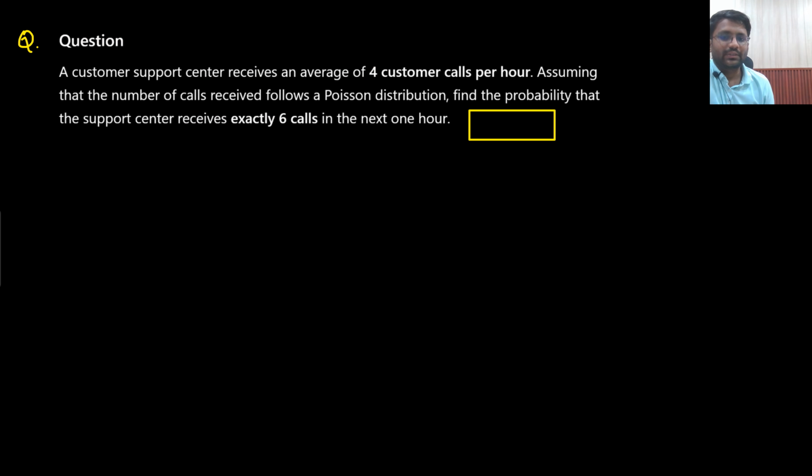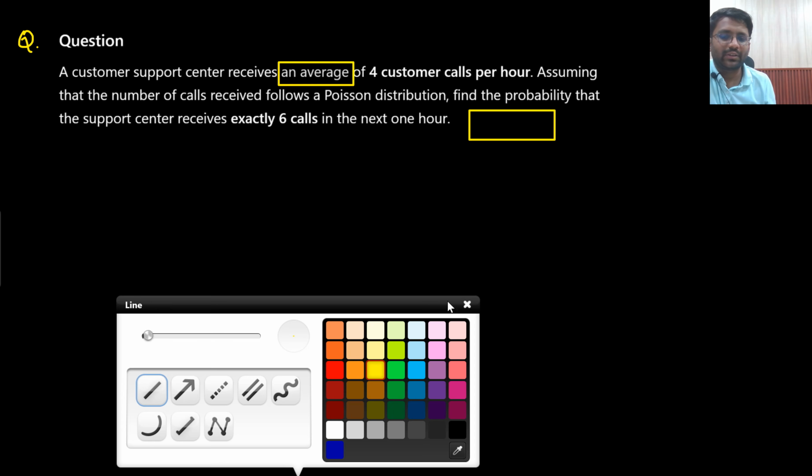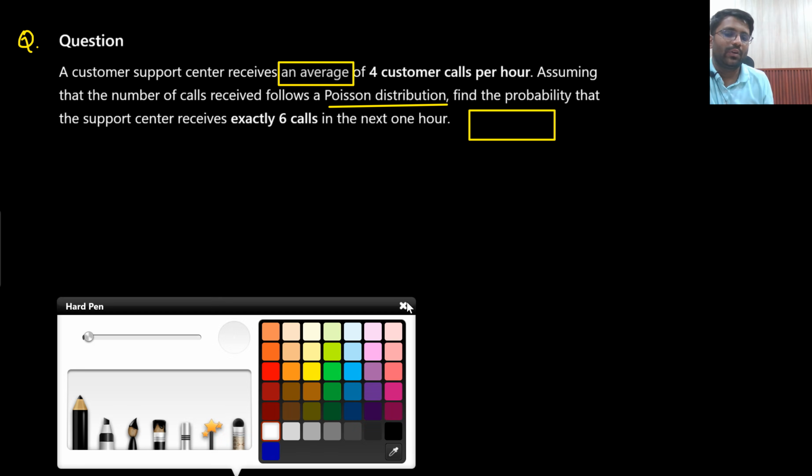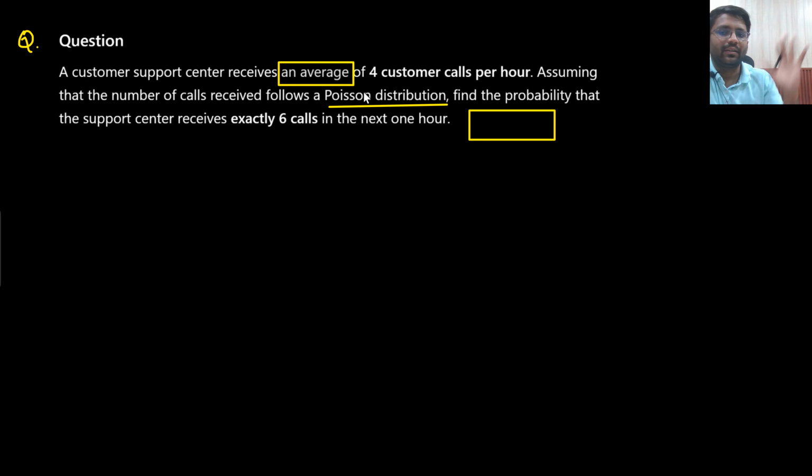Now we will solve some questions, and those questions are very good actually. They will be based on Poisson's distribution. In the examination, you will see this phrase, an average of 4 customers. If you see the word average, an average of, then you would know that it will follow Poisson's distribution. But till this date, whatever question has been asked in the examination, everywhere it would be written that it is following a Poisson's distribution. So the random variable is following the Poisson's distribution, it will be written.